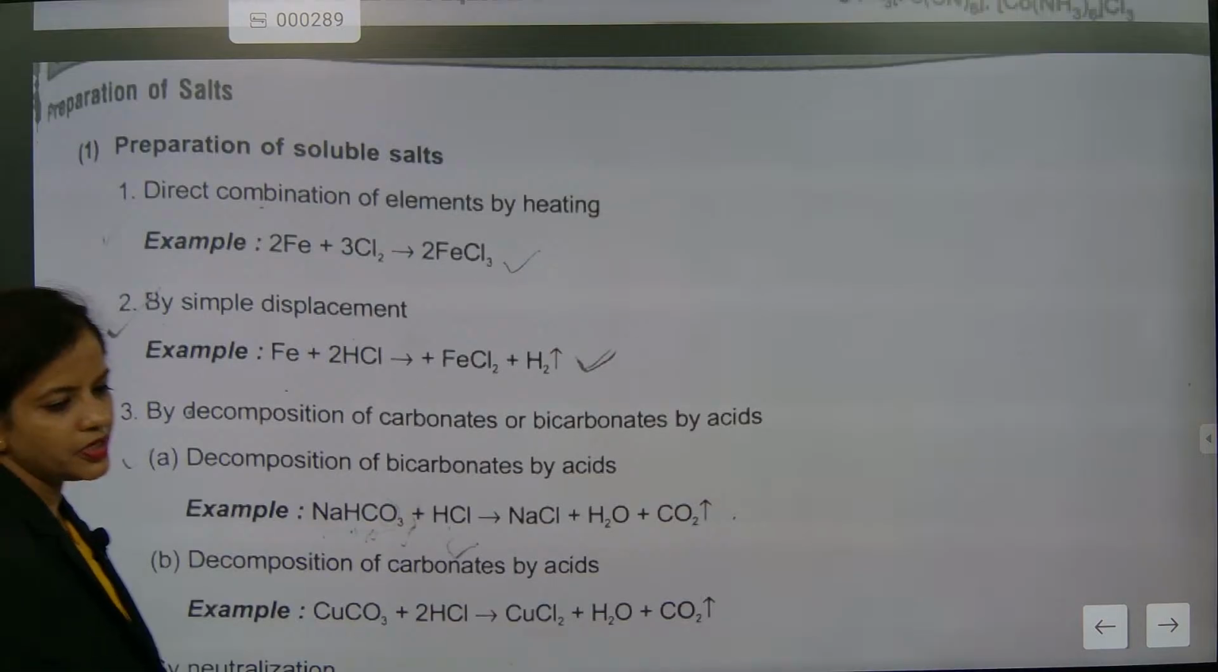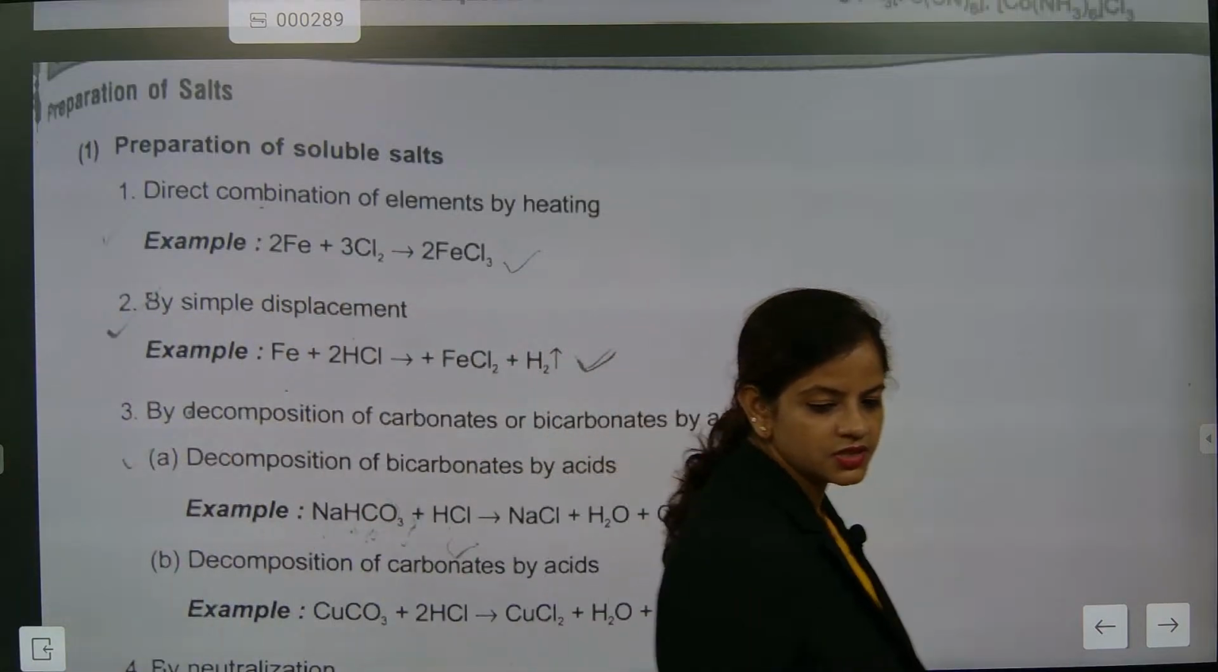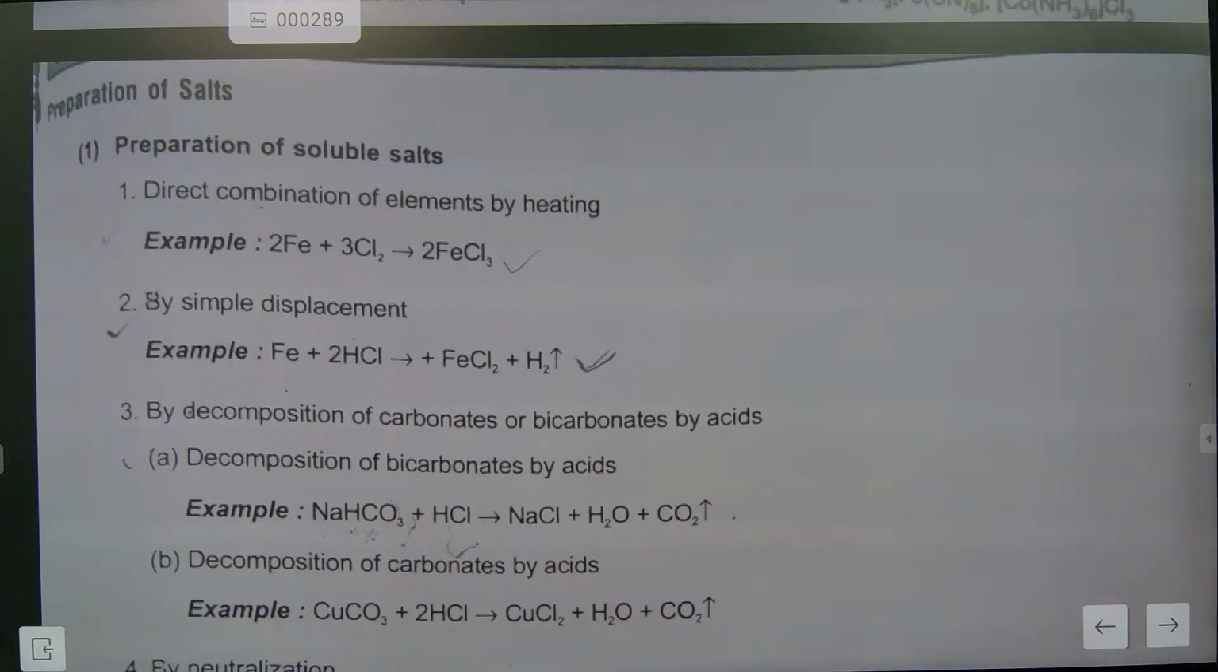One example is enough. Preparation of salt means combination reaction is enough to understand. Okay.